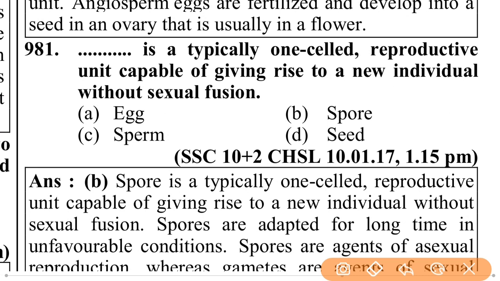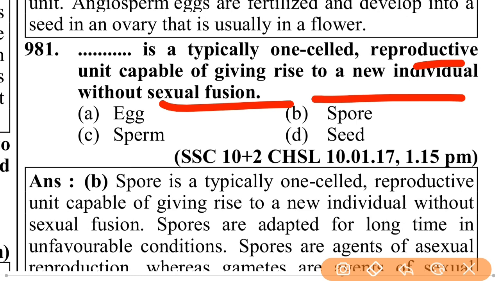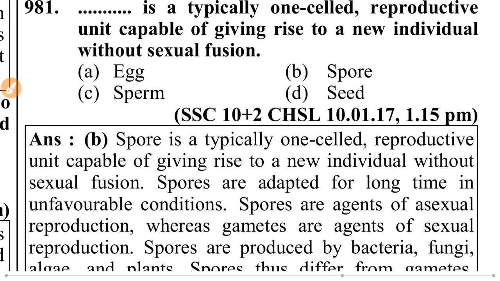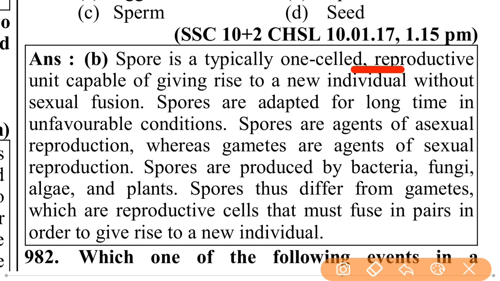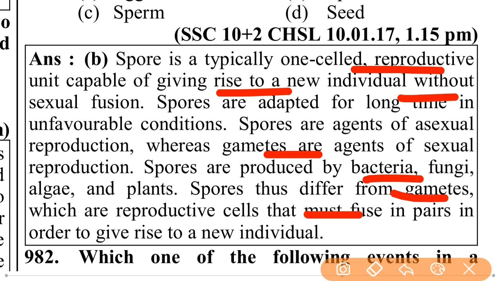What is a typical one-celled reproductive unit capable of giving rise to a new individual without sexual fusion? That is spore. Spores are adapted to survive for a long time in unfavorable conditions. Spores are agents of asexual reproduction, whereas gametes are agents of sexual reproduction. Spores are produced by bacteria, fungi, algae, and plants. Spores thus differ from gametes, which are reproductive cells that must fuse in pairs in order to give rise to a new individual.